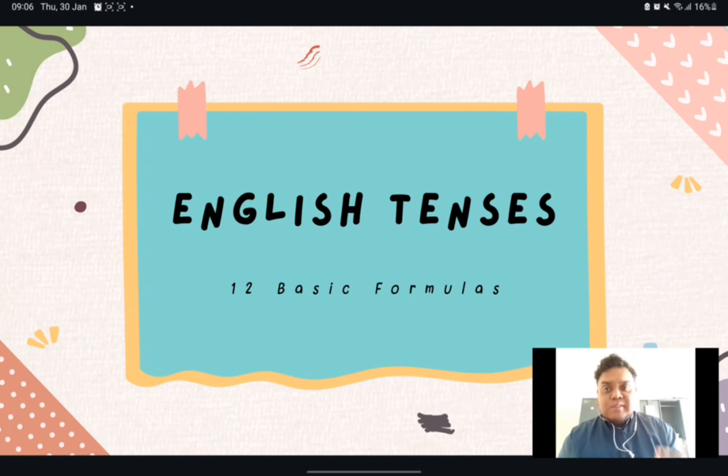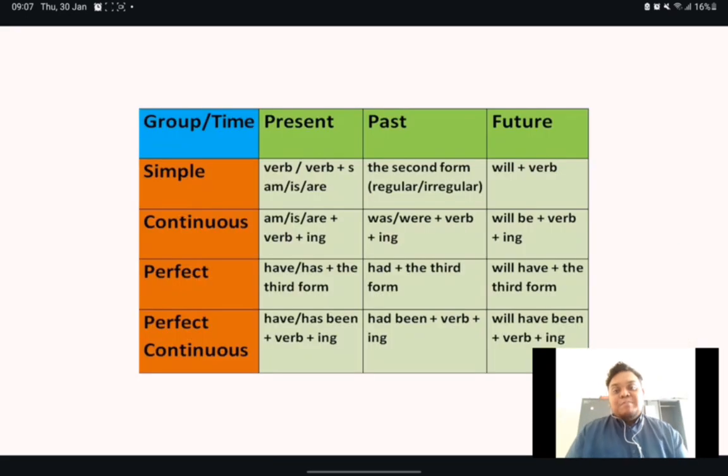You may be thinking to yourself, 12, that's too many. We have to memorize all of it. You don't have to worry. Let me show you how simple it actually is. So we have 12, and you can categorize it into three different times and four different groups. So we have the present tense, we have the past tense, and then we have the future tense. And then for the group, we have simple, continuous, perfect, and perfect continuous.